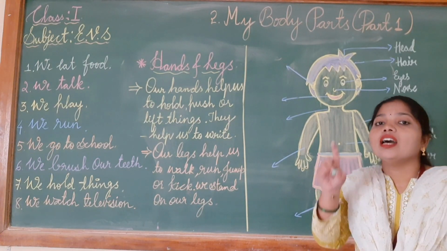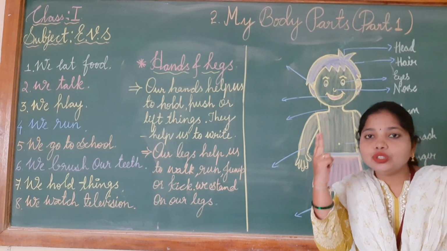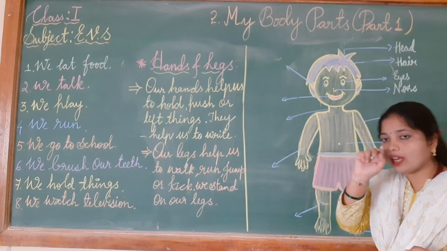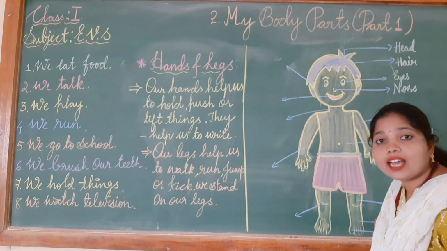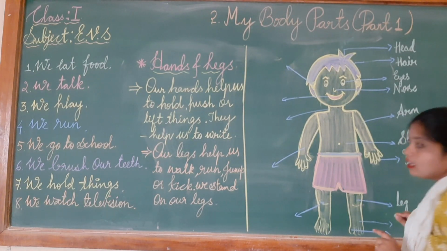Next is what children? It is called leg. How many legs do we have? We have 2 legs. One leg, second leg. We have 2 legs. So here I will write leg. L-E-G, leg.